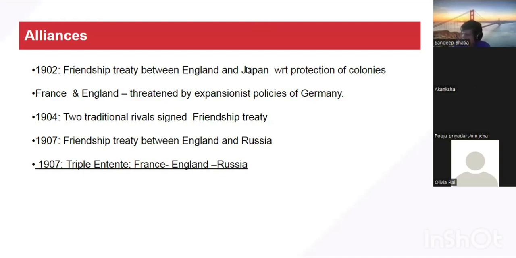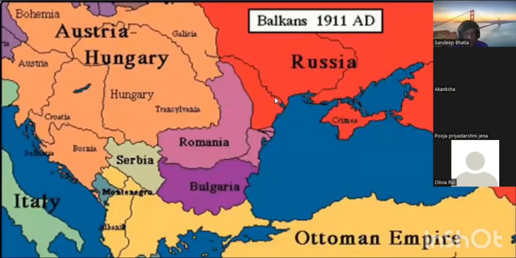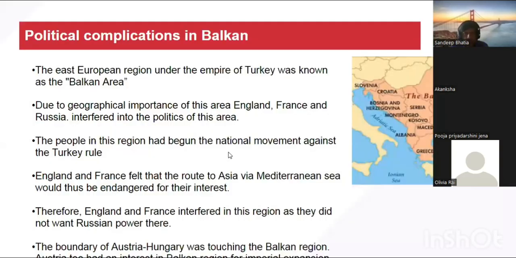Now we'll try to understand the complications in Balkan. So I'll just resume the share. So the next important thing is political complications in Balkan. Now, what is this Balkan area? Can you see here the shaded area, the Balkans written over here? This area, the underbelly of Europe, is called the Balkans. Or you can say the Eastern European region was called the Balkan area.